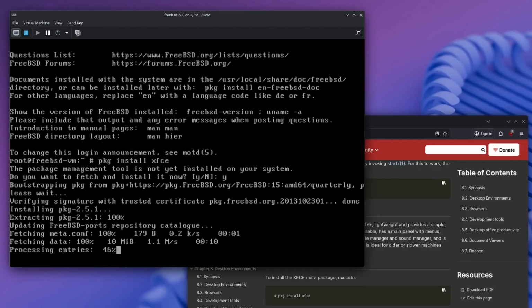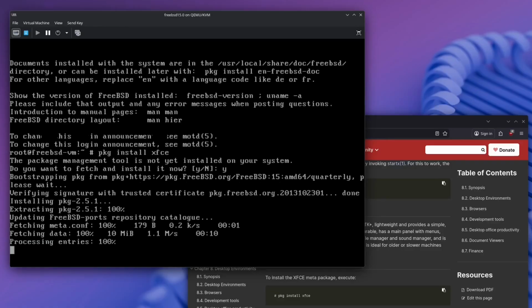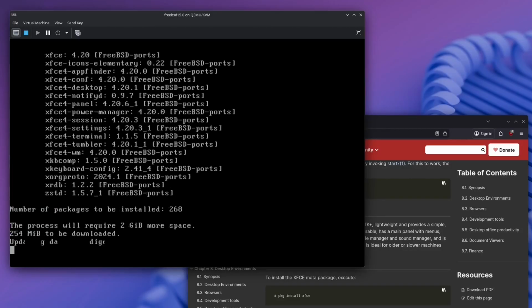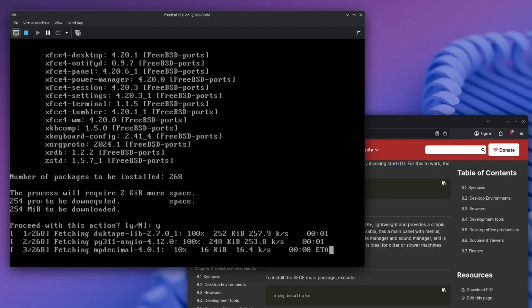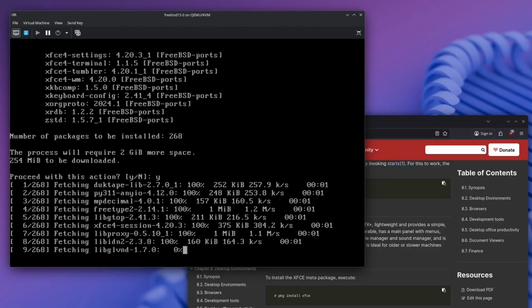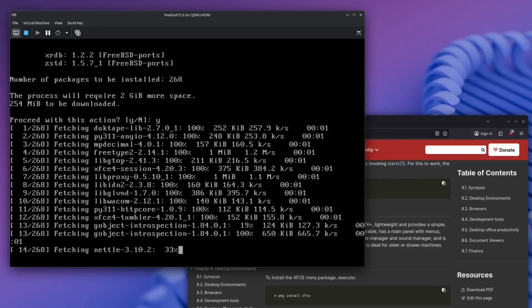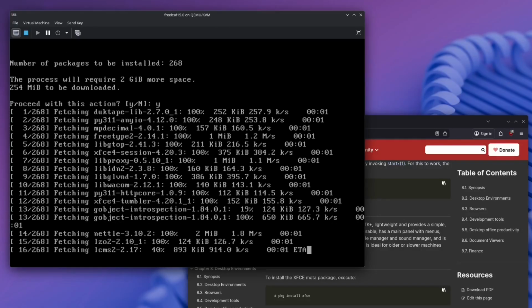Because technically right now we're installing a package manager from another package manager, I'm not sure. Okay, this requires 2 gigabytes of space. This is quite a large amount, but let's just proceed. But this might take a while, so I'll be right back.